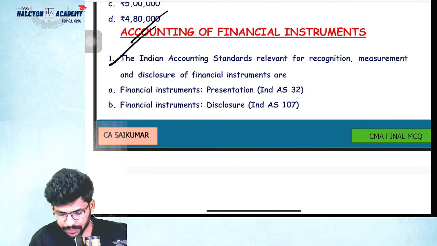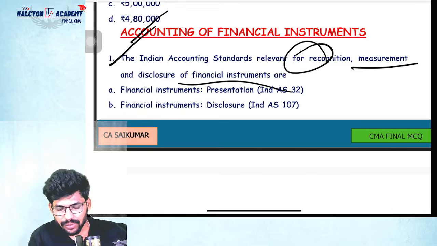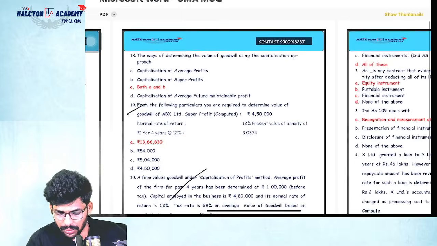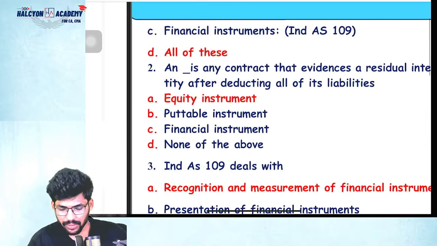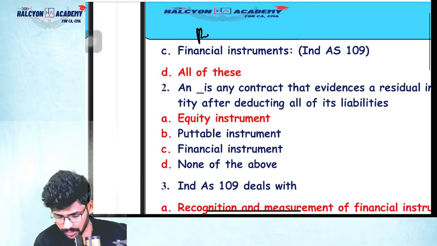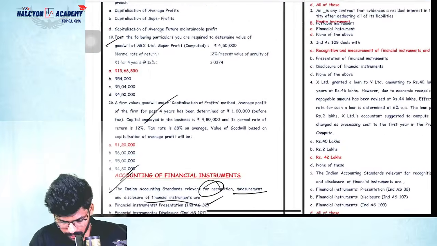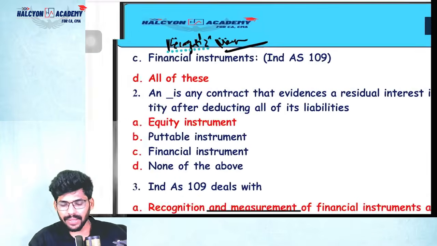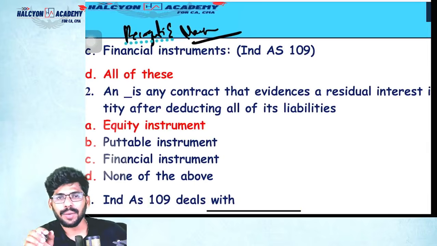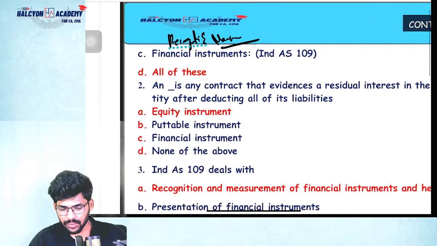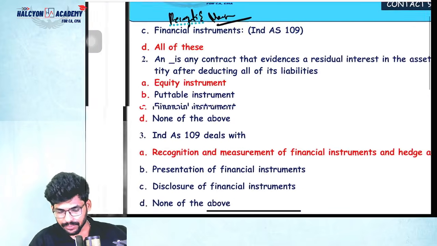Indian accounting standards for recognition, measurement, presentation and disclosure of financial instruments: Ind AS 32 is presentation, Ind AS 107 is disclosure, and Ind AS 109 is recognition and measurement. Please remember all these things. So 3 standards are included in that.